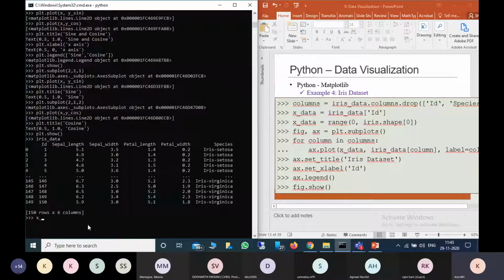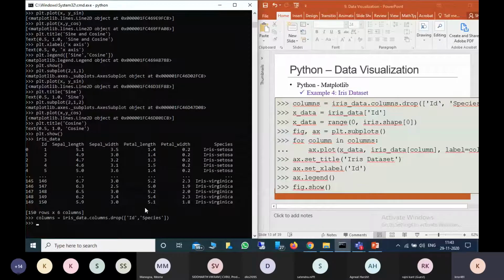So for that I'm defining the columns. First, columns equal to iris data dot columns dot drop. Here I am dropping two columns from the data: one is ID and another one is species.